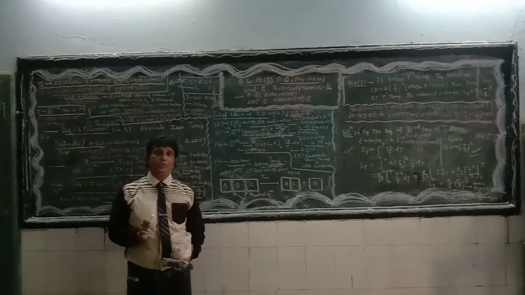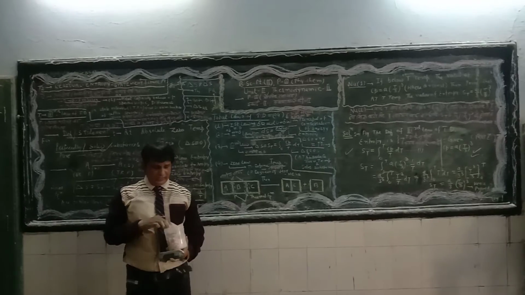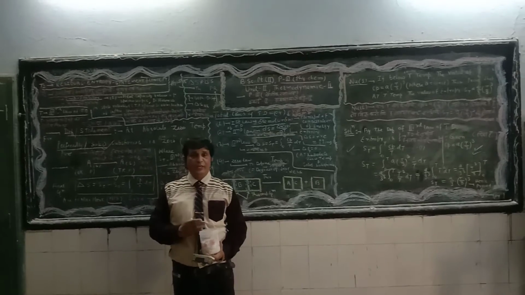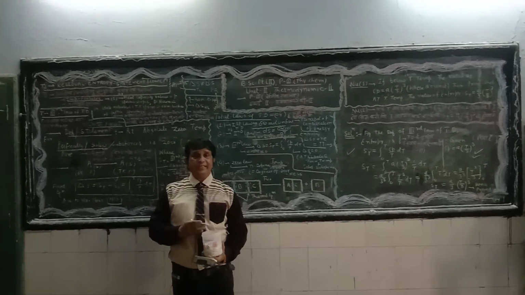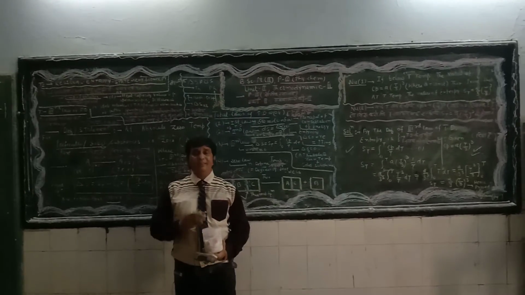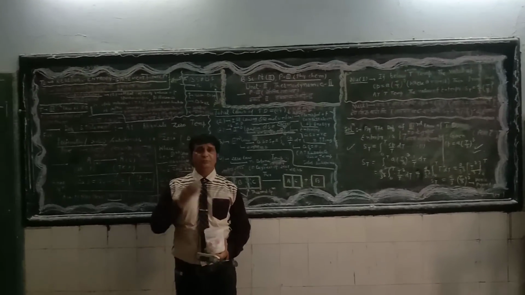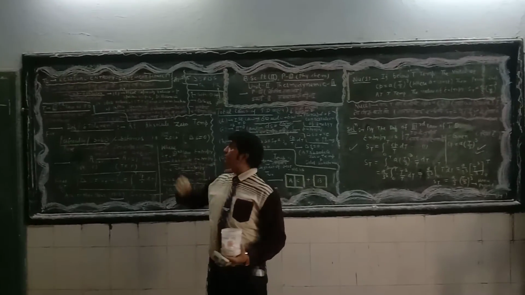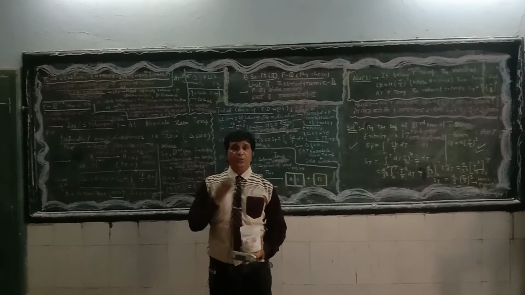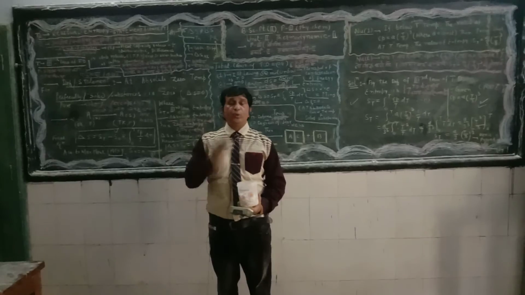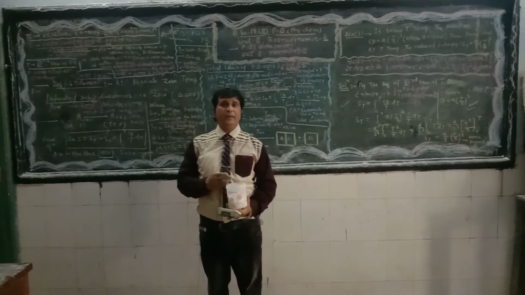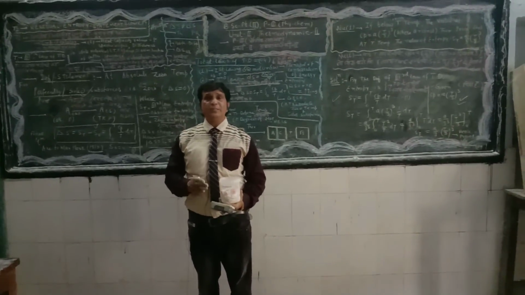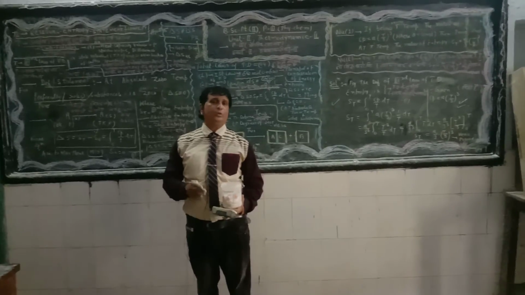Listen to me once again, dear students of BSc Part 2. To define residual entropy by spectroscopic data and values, by dissimilarity of the crystal lattice and deviation of the lattice structure, it has been observed that the theoretical value of entropy will not be equal to the practical value of entropy. The difference between the theoretical value and the practical value of entropy is defined as del S residual, and is symbolized by del S RE. The rest of the information and numericals we will deliver tomorrow. Thank you very much.